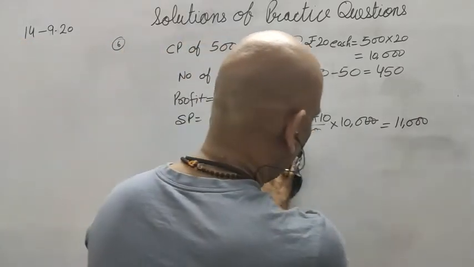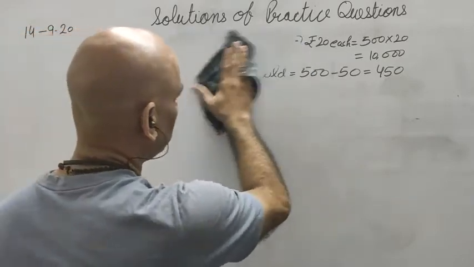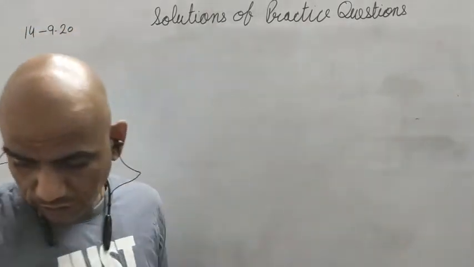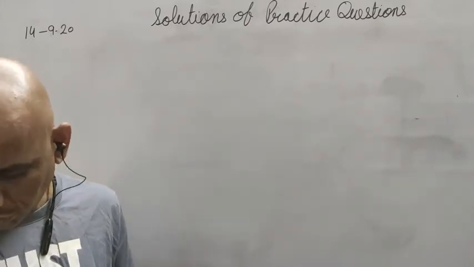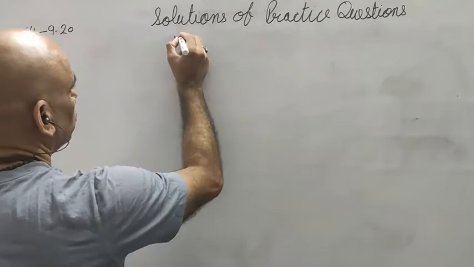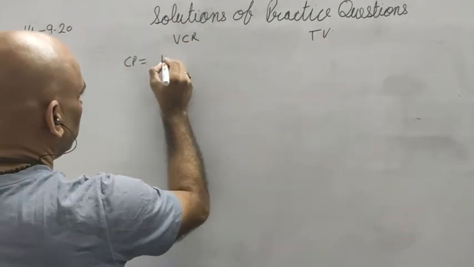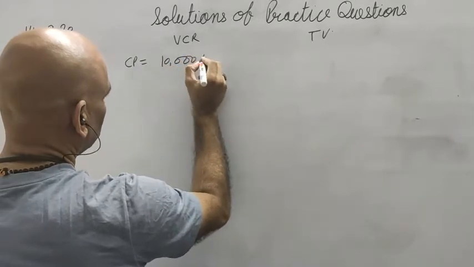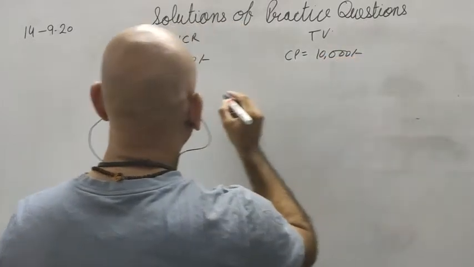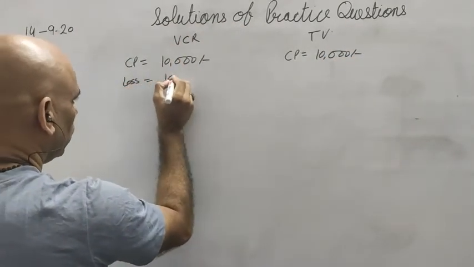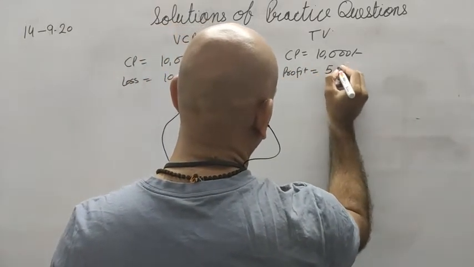Okay, now last question. What is the last question saying? That a TV and VCR are sold for 10,000 each. Is it? Yes. On one there is a loss of 10% and on another there is a profit. So VCR, TV, CP is 10,000 rupees. CP is 10,000 rupees. Here there is a loss of 10%. Here there is a profit of 5%.